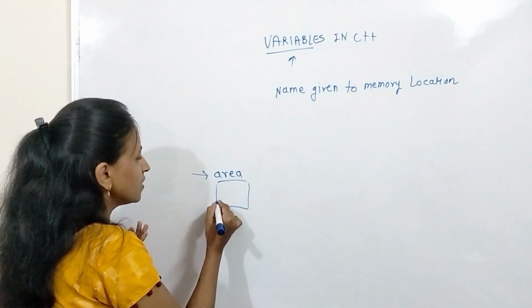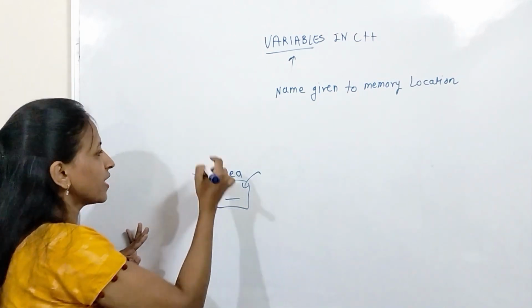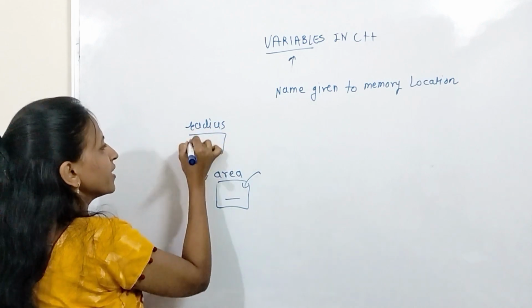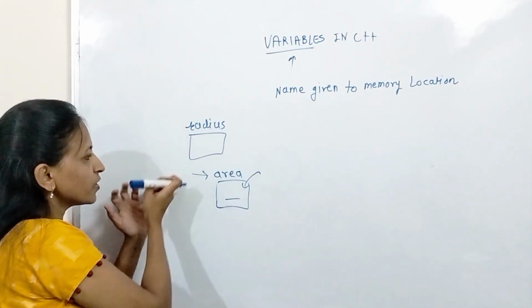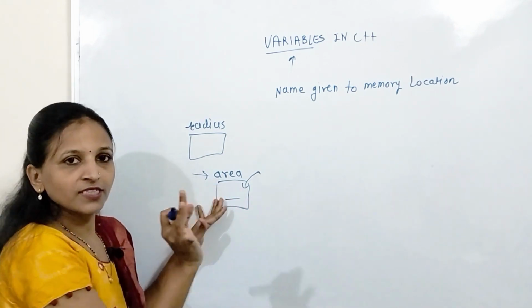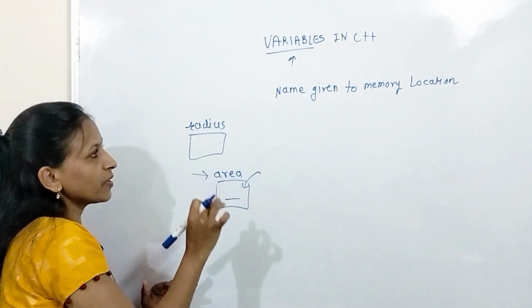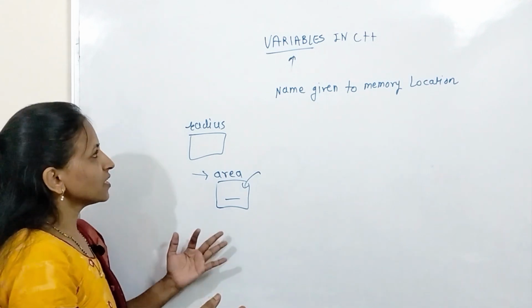Inside this I can store the calculated area. Before that, we have to allocate some space for the radius, and inside that we will store the radius. That stored radius we will use to calculate the area, and we will store it inside this memory block. So the name given to a memory location or memory block is nothing but a variable.